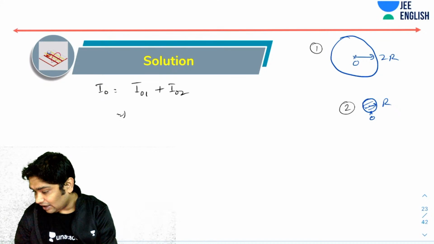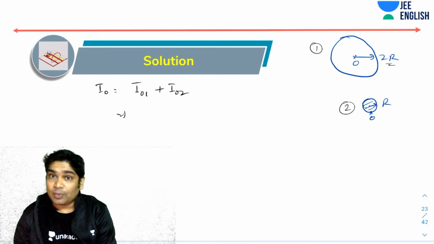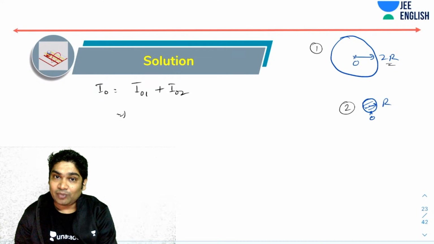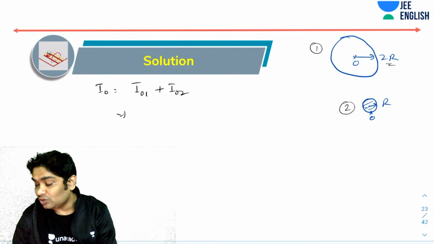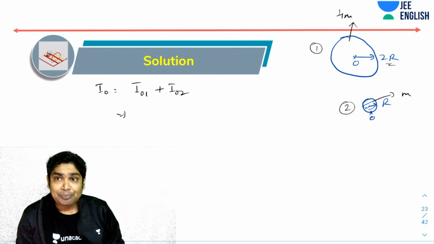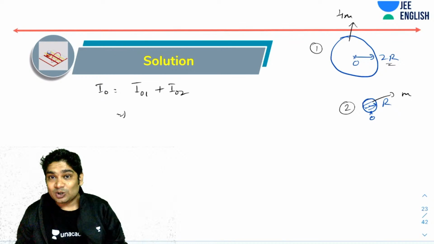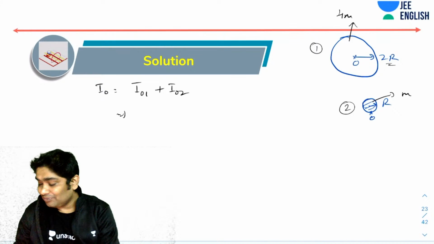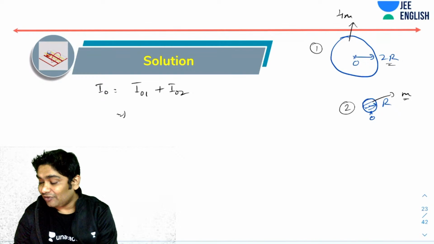This would have an area of 4 pi r square, and this would have an area of pi r square. So if the mass of this was m, then the mass of the bigger disk would be 4m because it has 4 times the area. Let's assume the masses to be m and 4m.